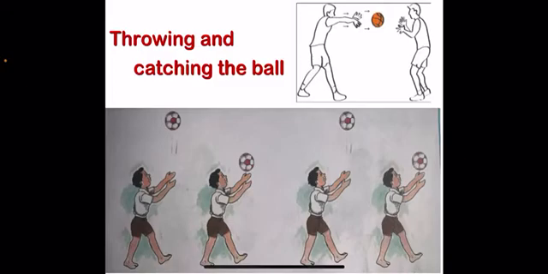Our next type is games for body coordination. That is, games that require body coordination. Throwing and catching the ball. As you can see in this picture, children, the boy is throwing and catching the ball. So he is coordinating his eyes, hands and legs to throw and catch a ball.